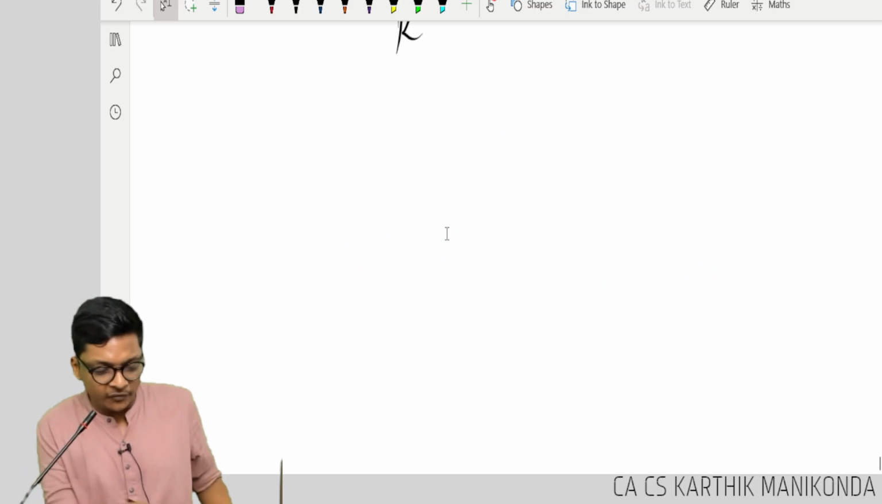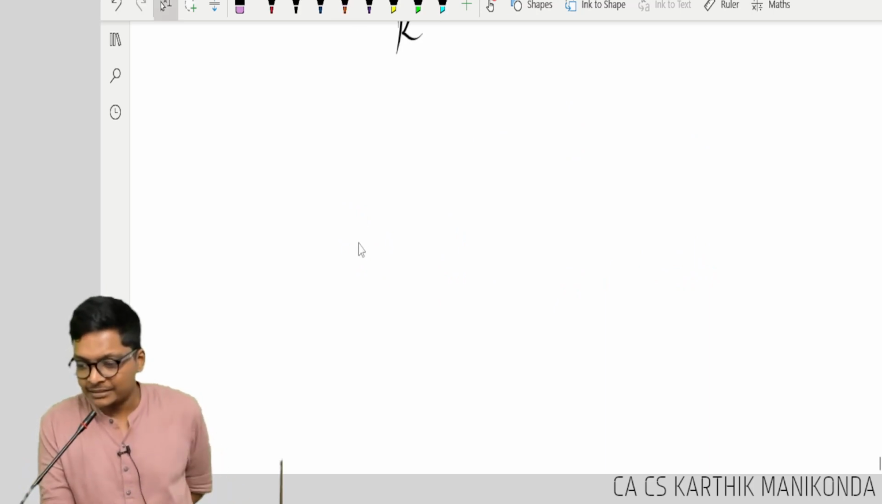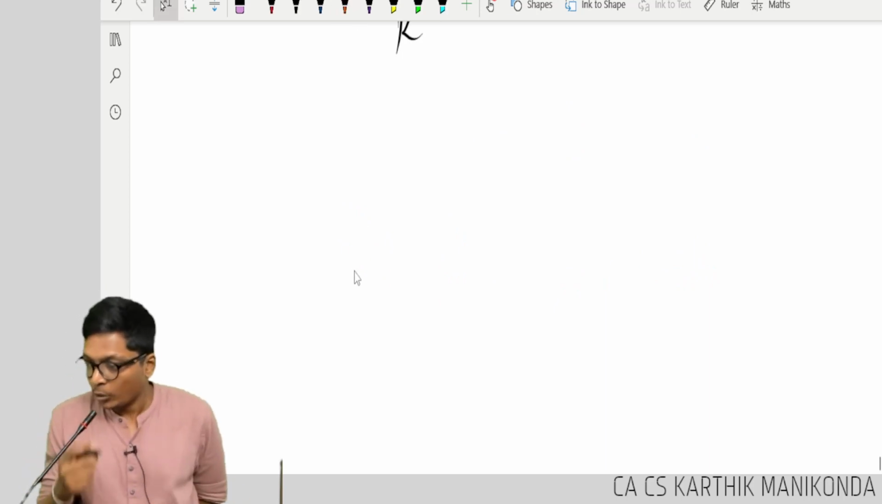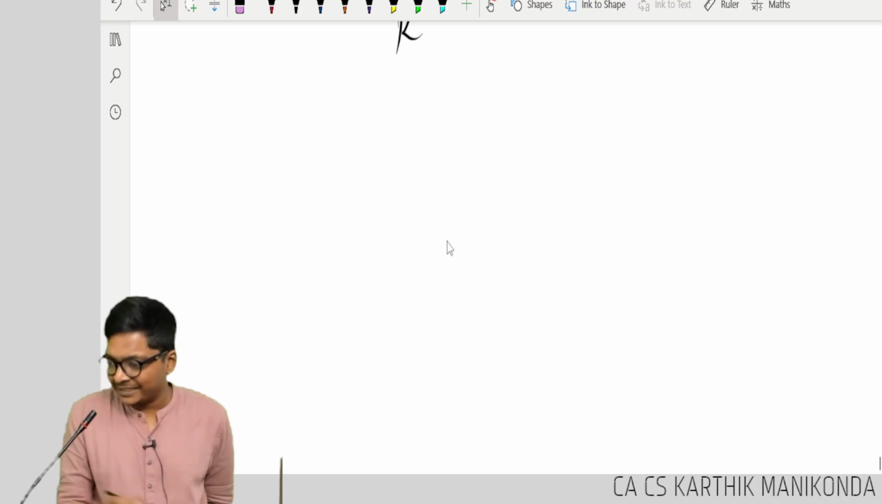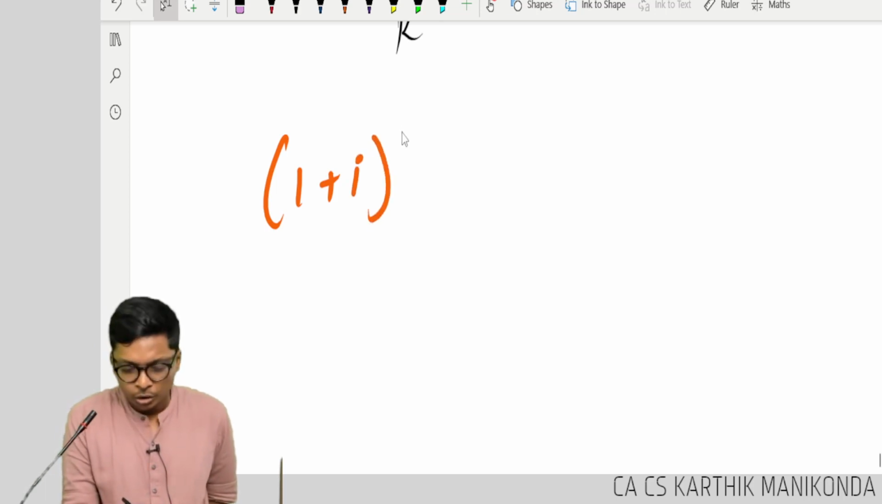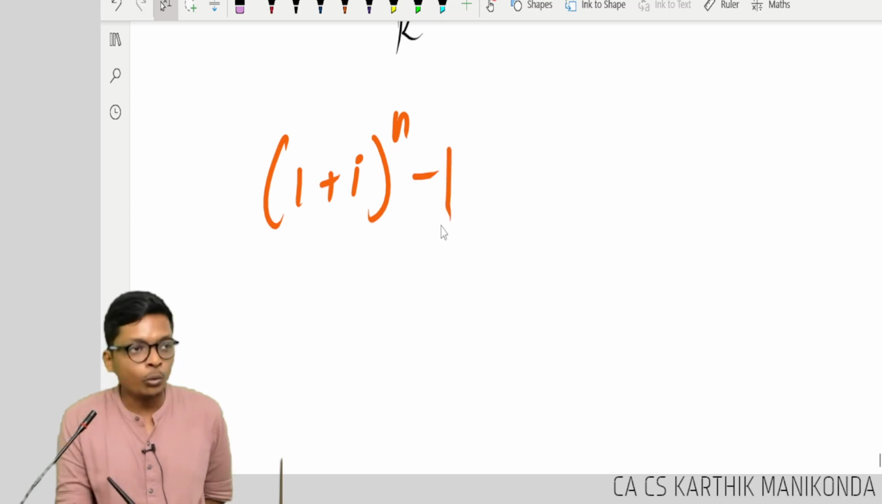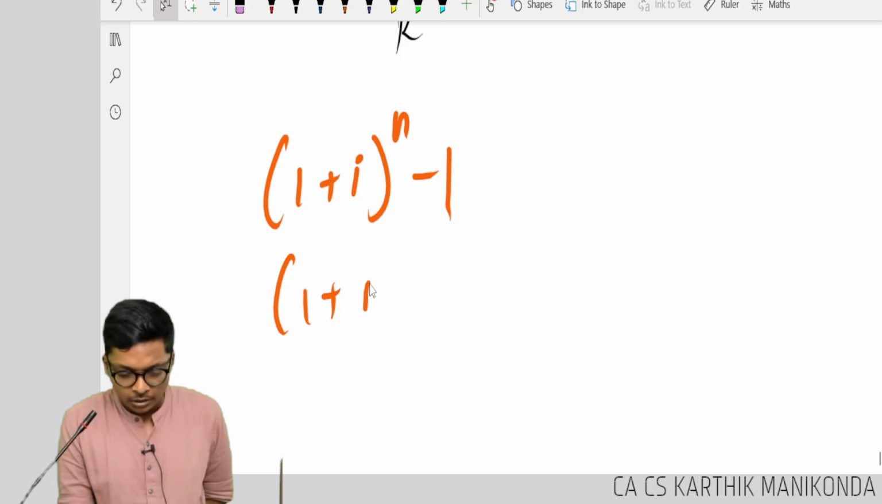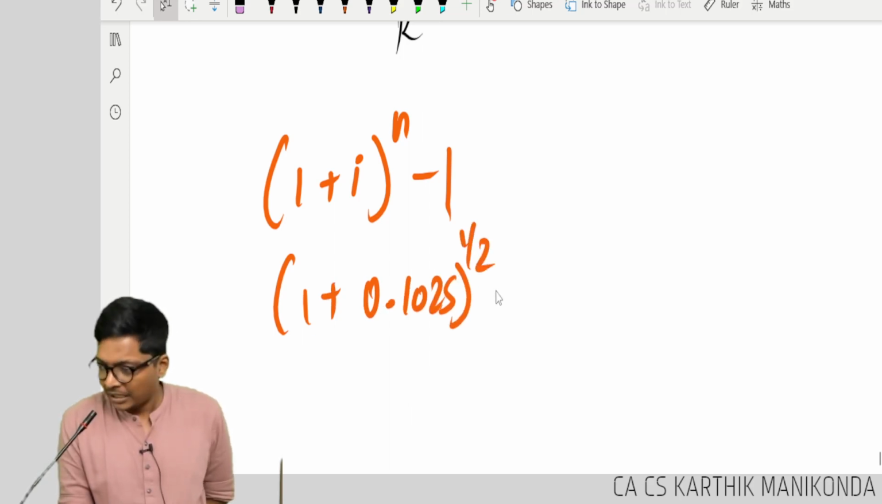No, just tell me the formula for compound interest, guys. Yes, Ashwin online, oh, I got the formula. Yes, he has done it using the effective interest formula: 1 plus I to the power n minus 1. So he has done 1 plus 0.1025 to the power half minus 1.